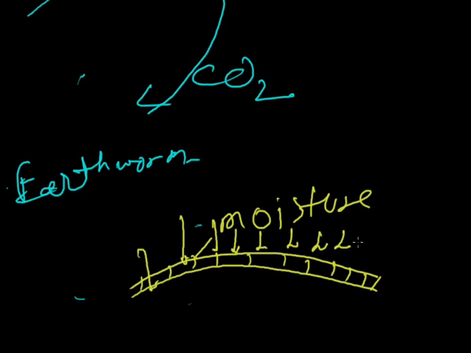For the exchange of gases, an animal should have a moist body, and this moist body helps the animal exchange gases with the environment. This is very important, like how the process of gas exchange will take place. This is a simple phenomenon of respiration in the organism. Later on we will deal with human respiration.